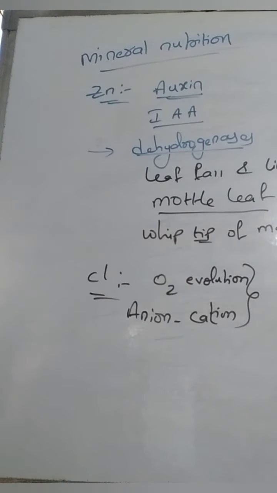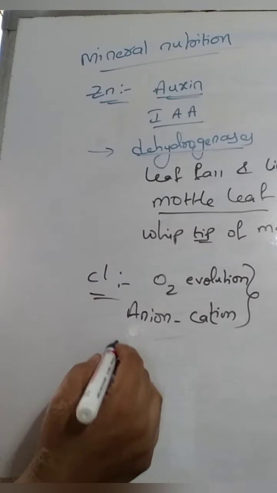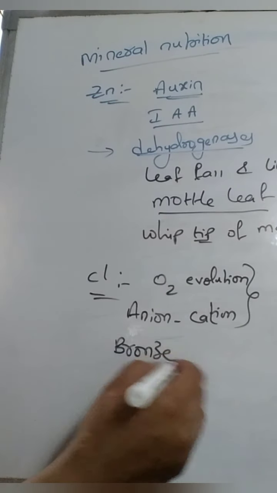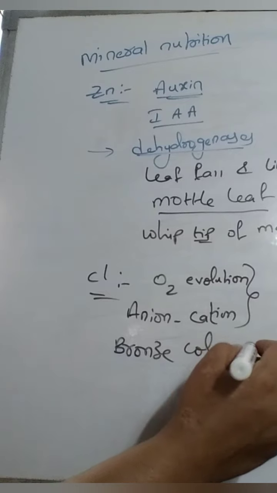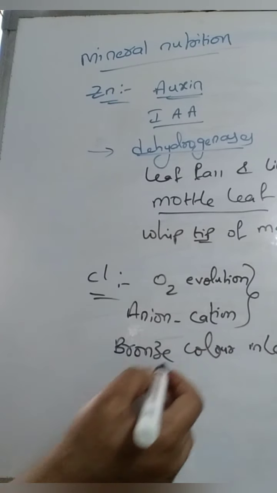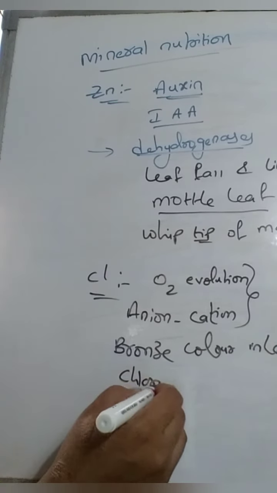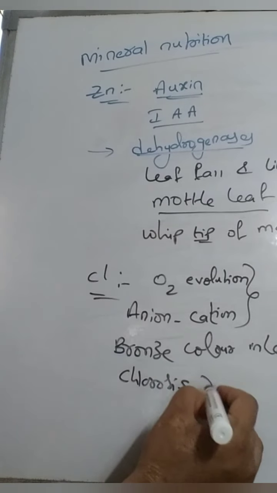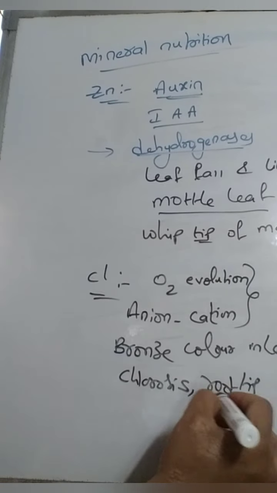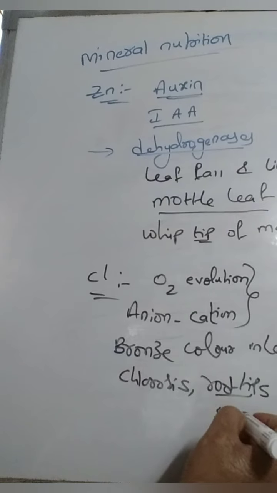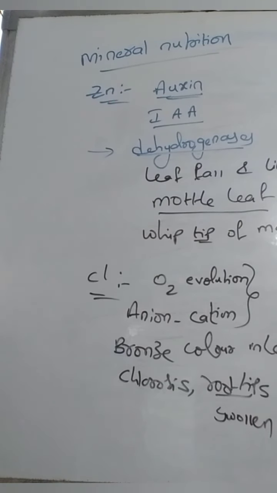What does it cause if it becomes deficient? It causes a bronze color in leaves, and also chlorosis, and the root tip will become swollen. These are the important symptoms of chlorine deficiency.